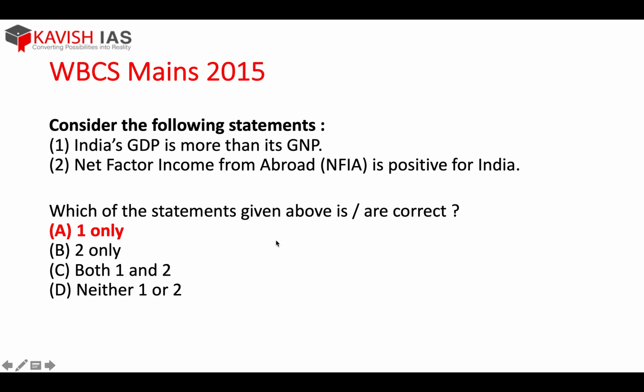Next question, 2015. India's GDP is more than its GNP. All of you agree? Yes, it is so. Is net factor income positive? No, it is negative. We have studied. So the option is only one. India's GDP is more, as all of you know, because foreigners working in India are more than Indians working abroad. That is why we always take into consideration the GDP and not the GNP.